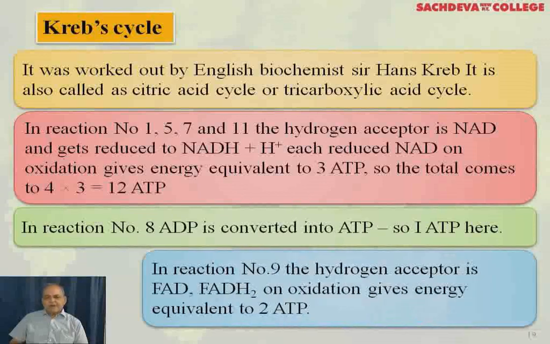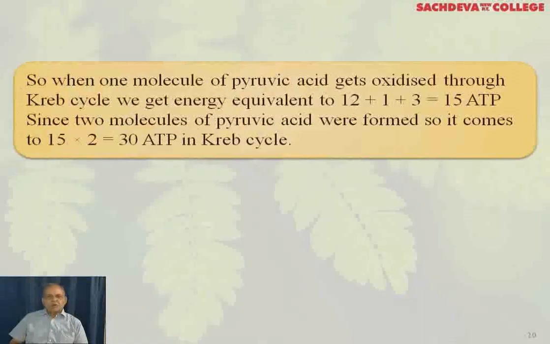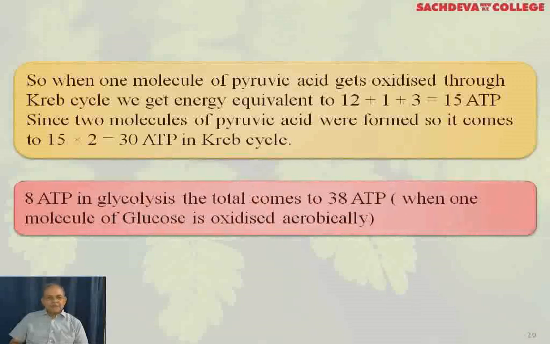And in reaction number 9, the hydrogen acceptor is FAD, gets reduced to FADH2, and FADH2 on oxidation gives energy equivalent to 2 ATP. So, when one molecule of pyruvic acid gets oxidized through Krebs cycle, we get energy equivalent to 12 plus 1 plus 3 (sic), that comes to 15 ATP. Since 2 molecules of pyruvic acid are formed, it comes to 15 into 2, that comes to 30 ATP in Krebs cycle. Adding 8 ATP in glycolysis, the total comes to 38 ATP when one molecule of glucose is oxidized aerobically.